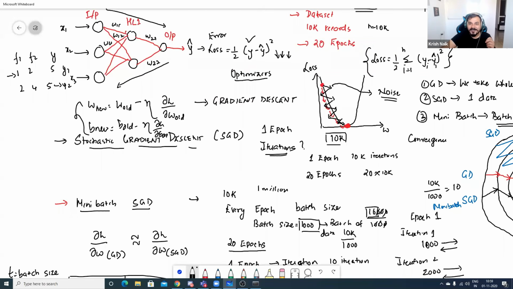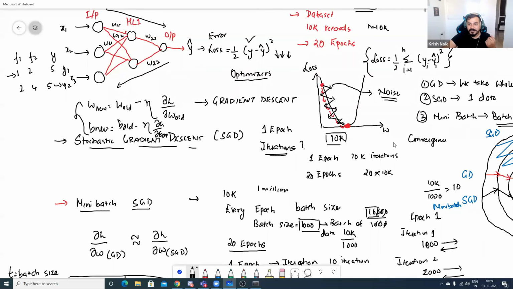All this is for reducing noise. Yes. By reducing the noise, we are trying to reach the global minima a little bit more quickly, you can say. Please save the whiteboard as PDF and share with us if possible.